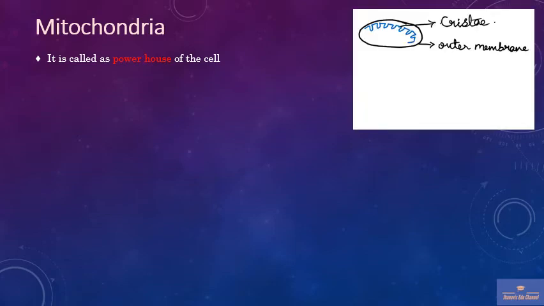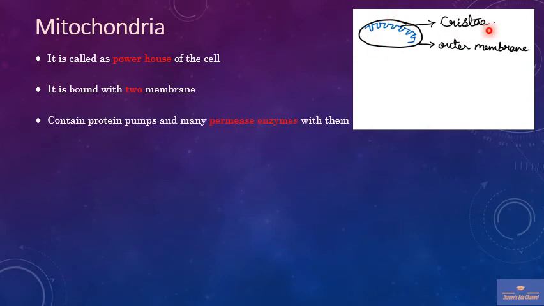Let's see first the structure of the mitochondria. There are two membranes present in the mitochondria: one is the outer membrane and another is the inner membrane. The inner membrane is further folded into finger-like projections, which we call cristae. These cristae contain certain ATPase enzymes, which help to metabolize acetyl-CoA to produce carbon dioxide, water, and hydrogen ions.